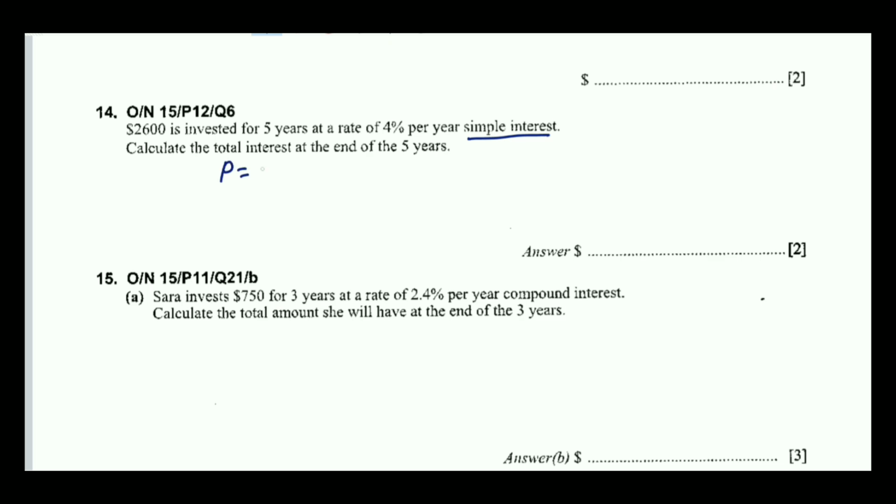So principal amount is 2,600, your time is 5 years and rate is 4. So calculate total interest. Now look at this. In this question, the question is asking to find the interest, not the total value. So simple interest is equal to P into R into T over 100.